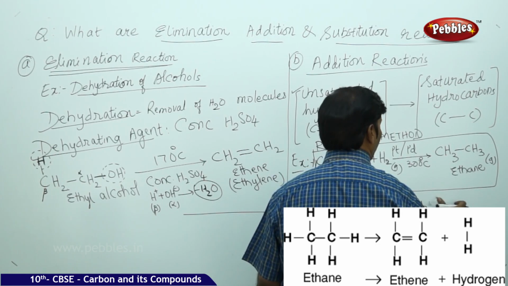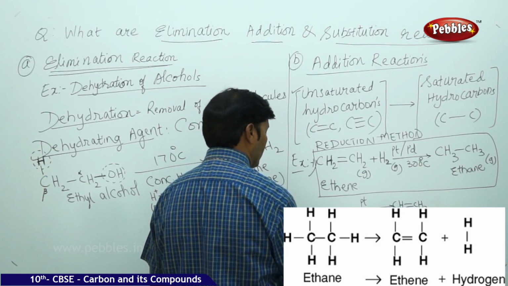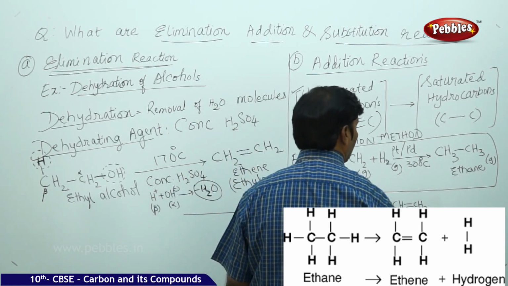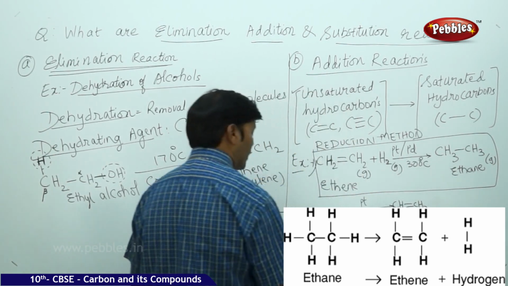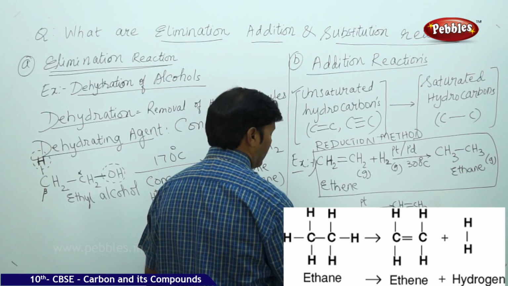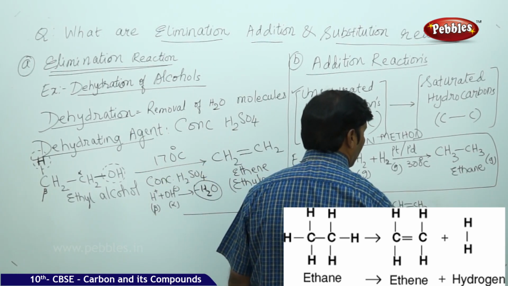I am writing one more separately. Here you are converting alkyne to alkene: this is ethyne, and this is alkene, ethene.